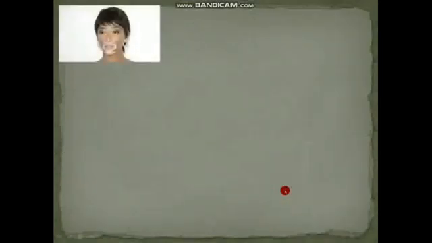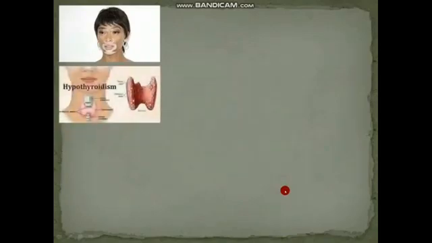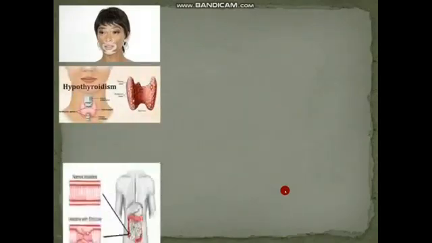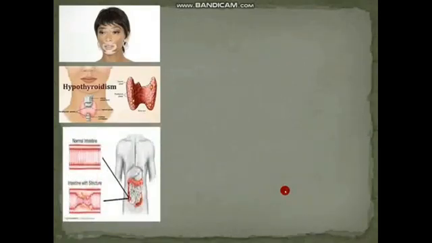So now in this slide I will show you some pictures of the risk factors. This is vitiligo. There are chances of vitiligo due to celiac disease. Now this is hyperthyroidism, as you can see. Now this is the intestine. This is the normal intestine, and this is the stricturing intestine.